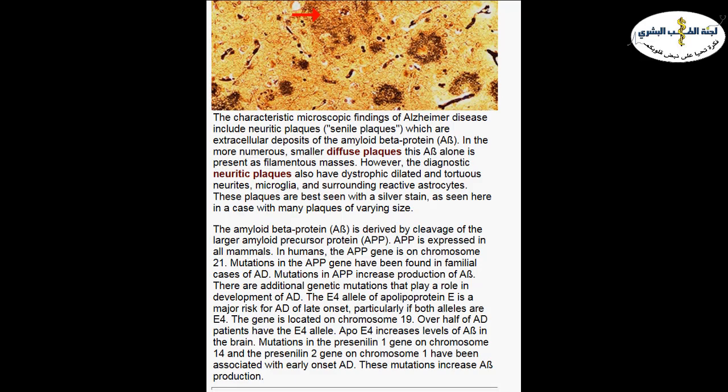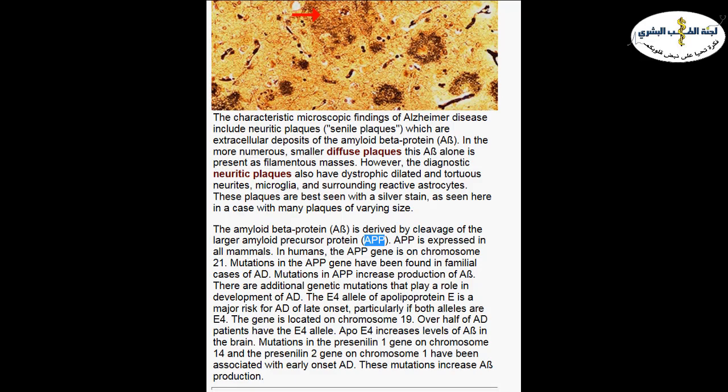Why do these patients of Alzheimer have this abnormal deposition? It's actually due to genetic mutations. And most of the time, it's not only a single mutation, but rather multiple different mutations. The most common or important mutation is actually the mutation of the amyloid precursor protein. We call it the APP gene, where we have the precursor protein for the amyloid, and this gene is present on chromosome 21.